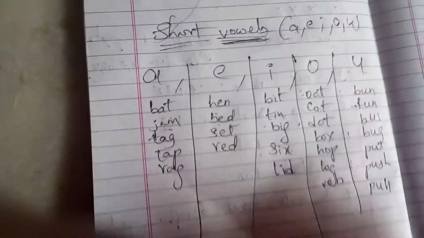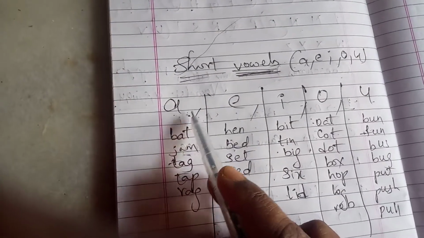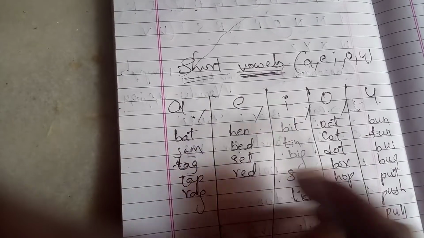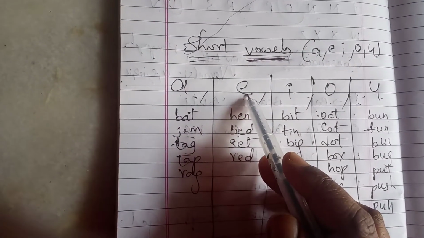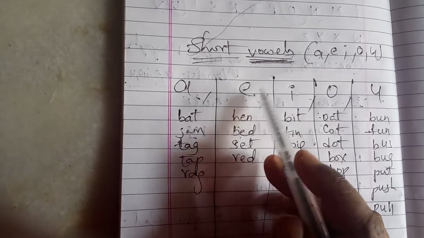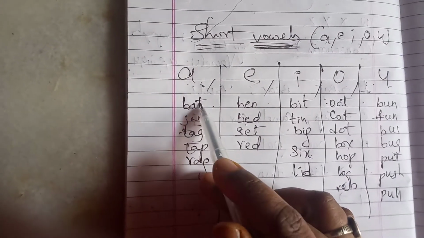Can you see? Here I'm using these vowels A, E, I, O, U. These are the vowels which are called short vowels. Why are we calling these short vowels? See, B, A, T, bat. The middle vowel, can you see?